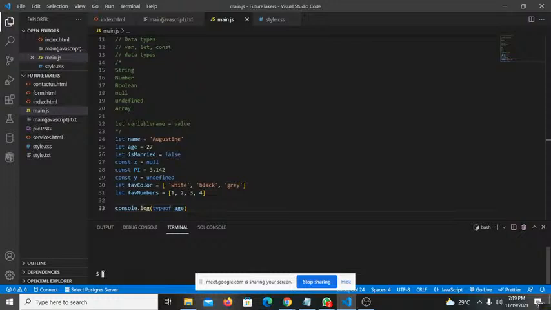So how do you run your JavaScript code? In the other one, when we were doing HTML, we right-clicked in the middle and said open with live server. But for JavaScript, we run it by simply saying node, space, the name of the file you're working on. main.js is the name, so I'm going to say node main.js and press the enter key. That is how you run your code. The result is number, because the data type of age is number.